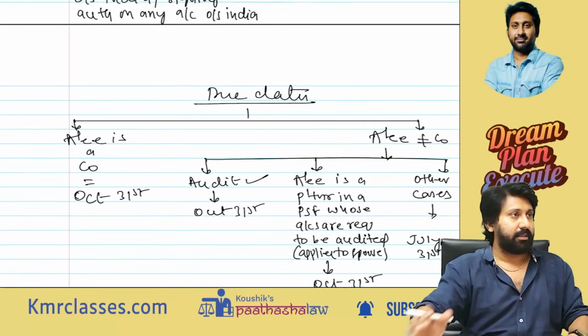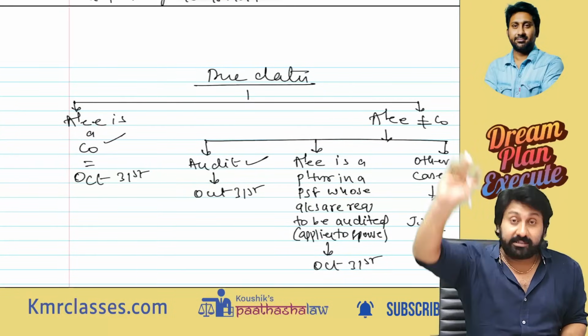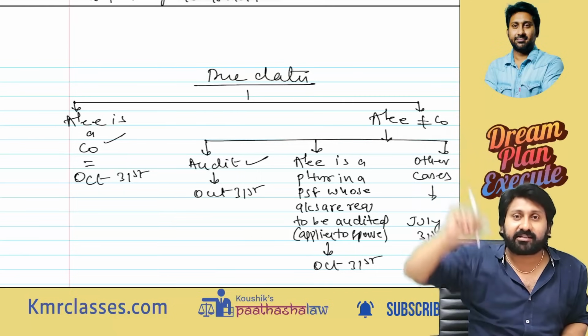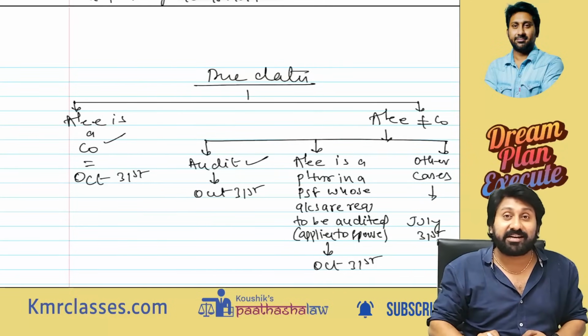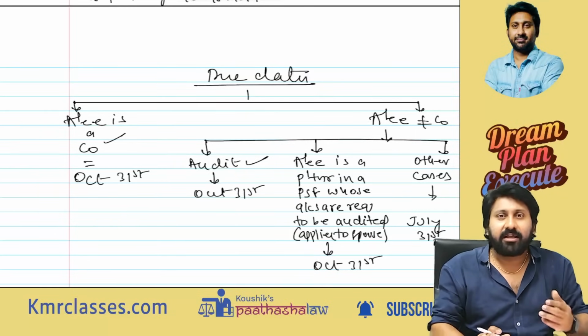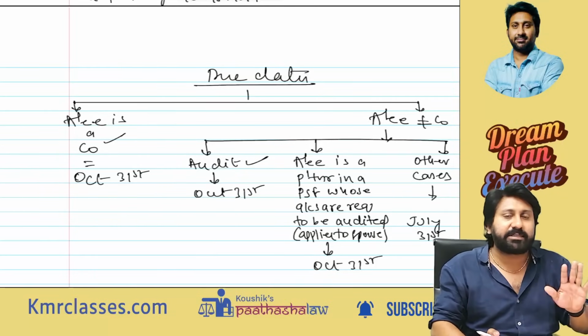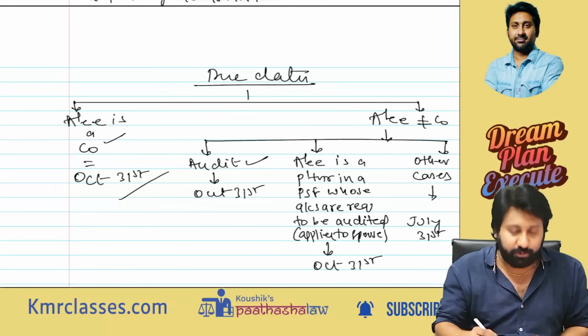See here, due dates. If the assessee is a company not having any international transactions or specified domestic transactions under CA final, transfer pricing, Section 92E, all those things, if you don't have those, they don't ask anyway. So the assessee is a company not having any specified domestic transactions or international transactions: October 31st is the due date.